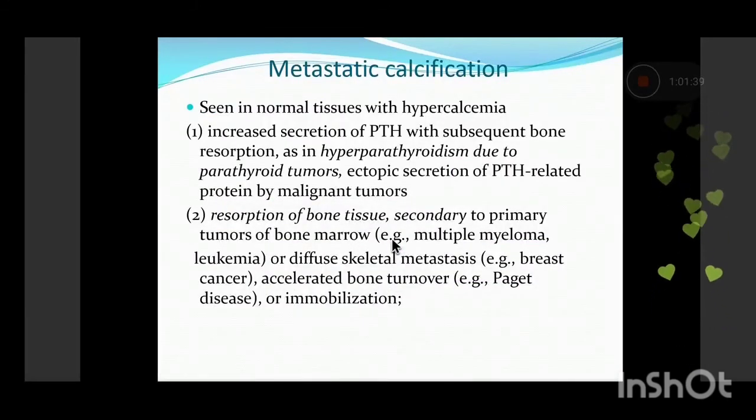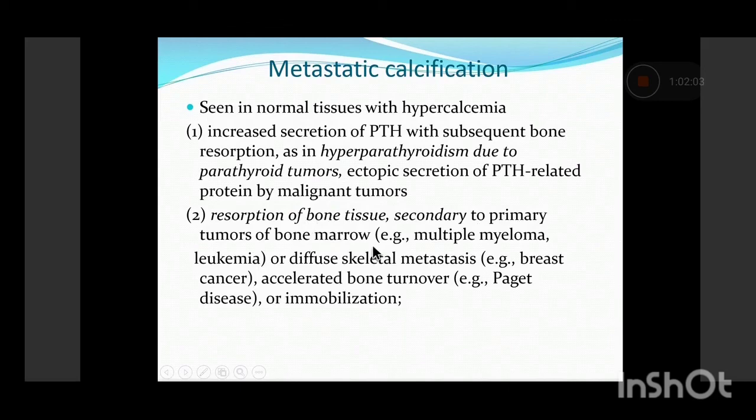Now coming on to metastatic calcification, I told you this is calcification seen in normal, viable tissues, and it is associated with hypercalcemia. Now, hypercalcemia can have many causes. One can be hyperparathyroidism, with increased levels of PTH either due to PTH tumors or ectopic secretion of PTH-related proteins.